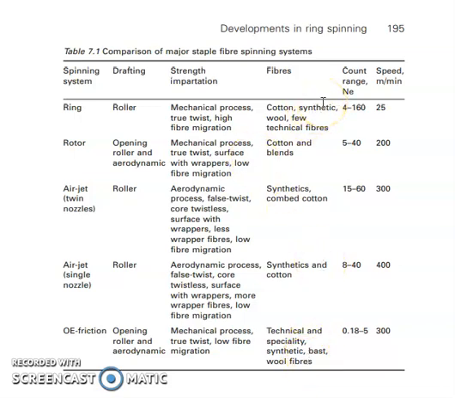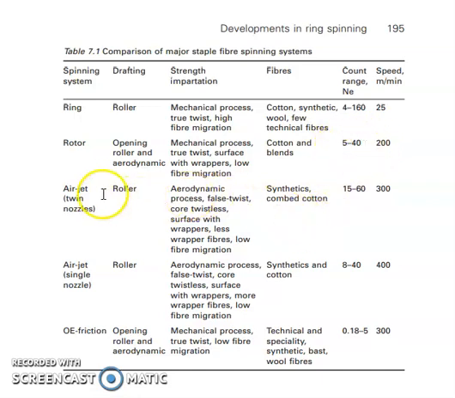And this one is a comparison for count range in Ne. In case of ring spinning, we can spin coarser to finest yarn, that is 4 to 160 Ne. In case of rotor, the count range is for coarser yarn, that is 5 to 40.